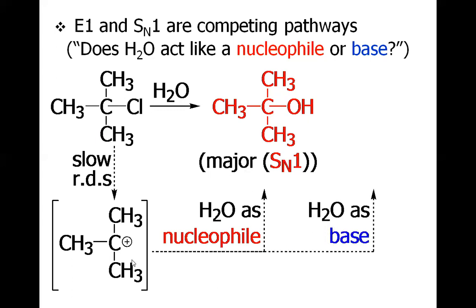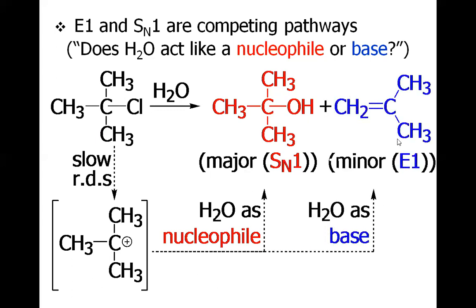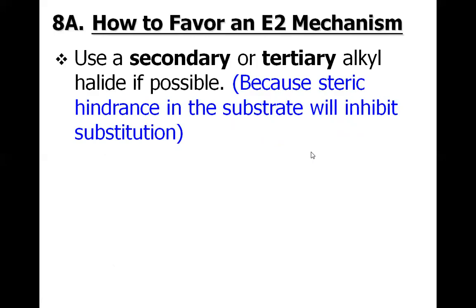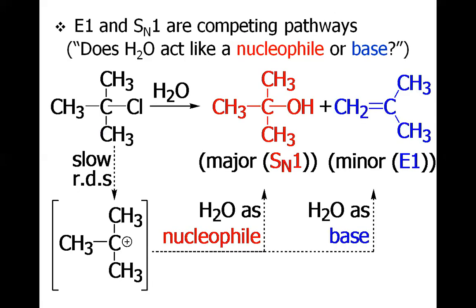However, if it pulls the beta hydrogen, it will serve as a base and give the alkene. So both possibilities are there. However, which is favored? You could see in this particular case, the substitution is favored over the elimination. So we will discuss what to do to make elimination favored.